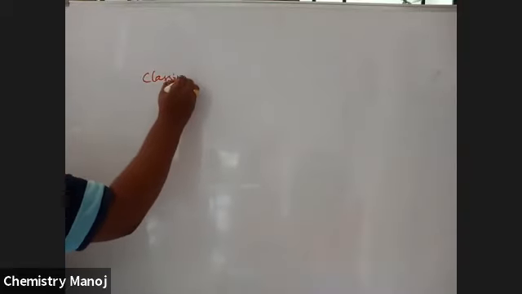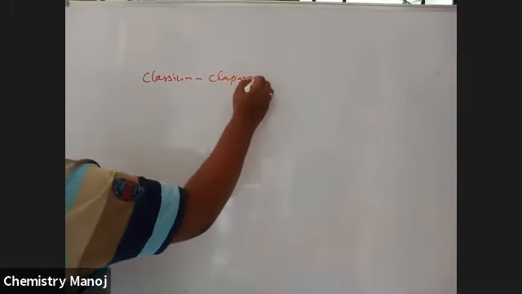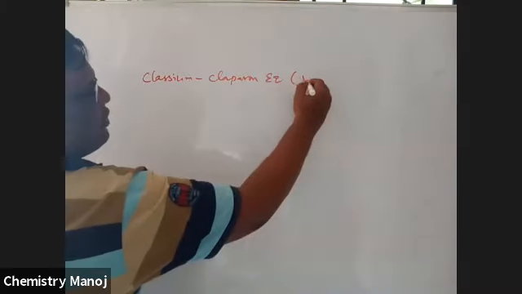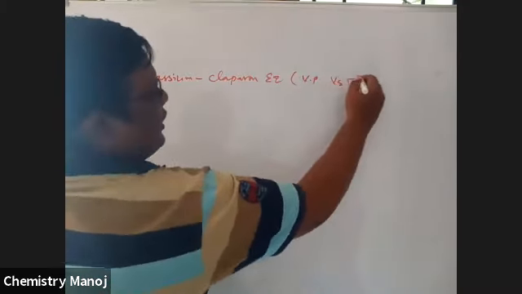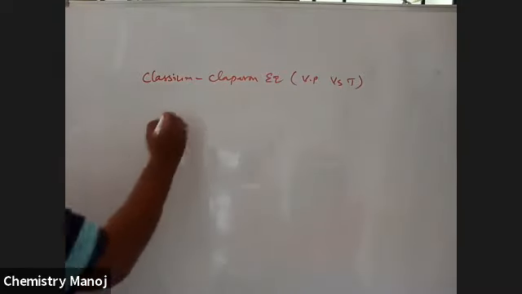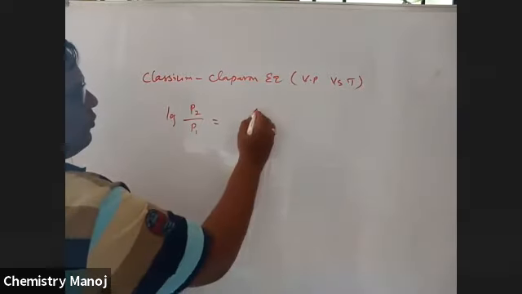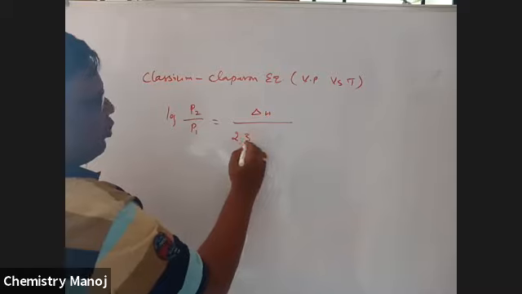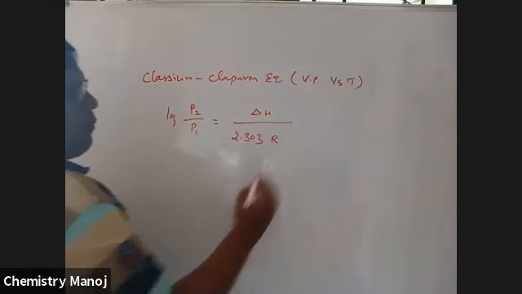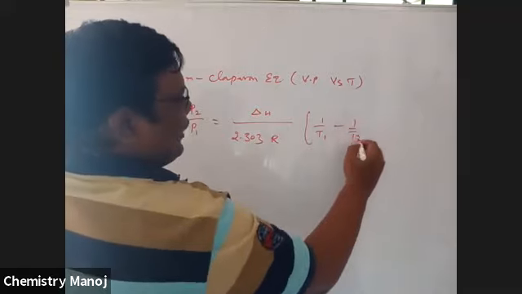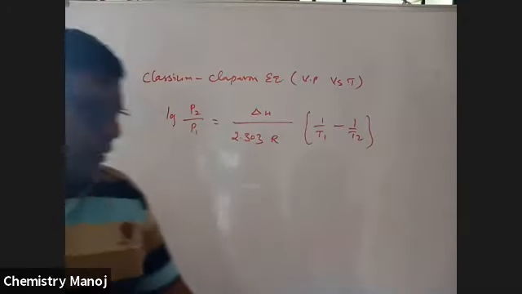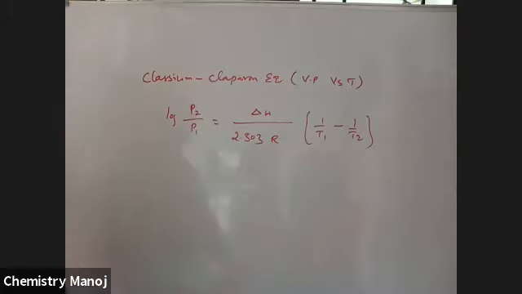That equation is the Clapeyron equation: log P2 by P1 is equal to delta H by 2.303 R into (1 by T1 minus 1 by T2).